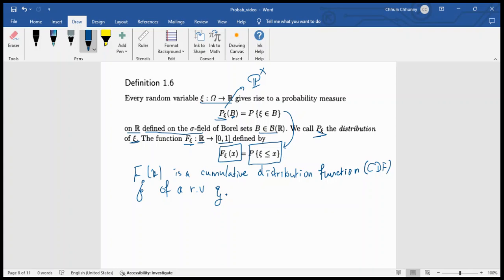Totally, the goal of creating the concept of a random variable is to find a real-valued function that makes it easier to plot or visualize the graph of the probability against its domain. So this is the motivation of the random variable. Okay, thank you very much, and see you in the next video.